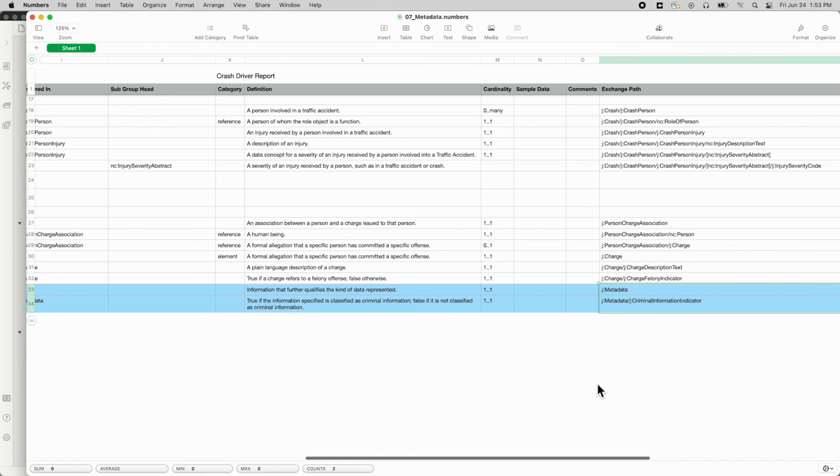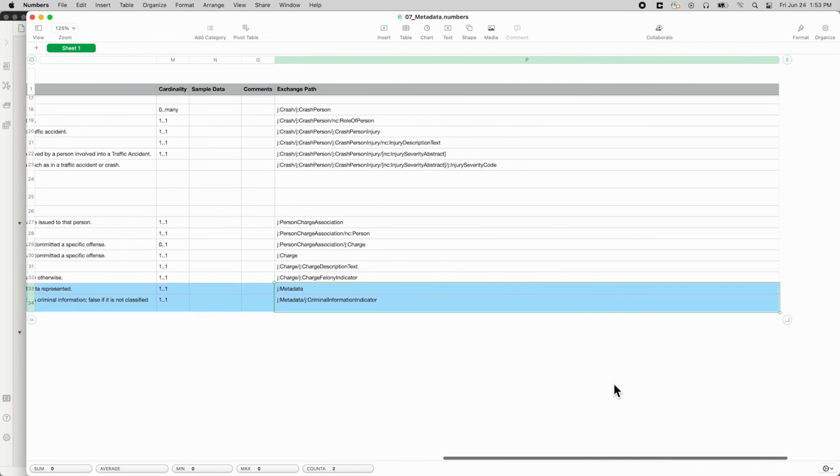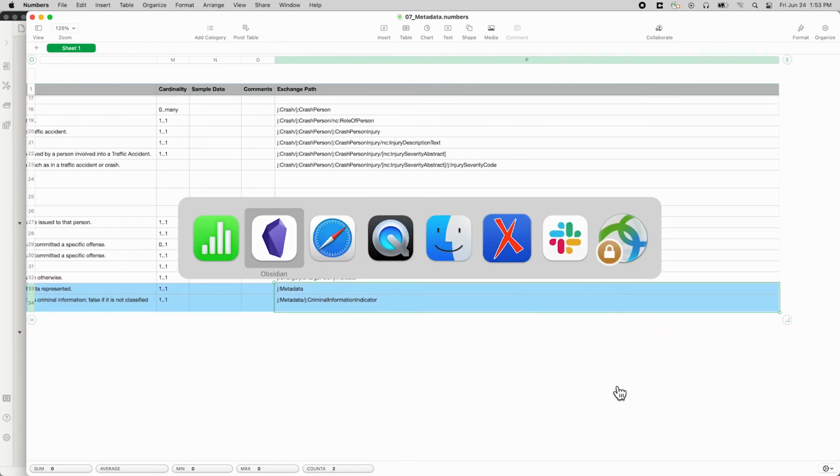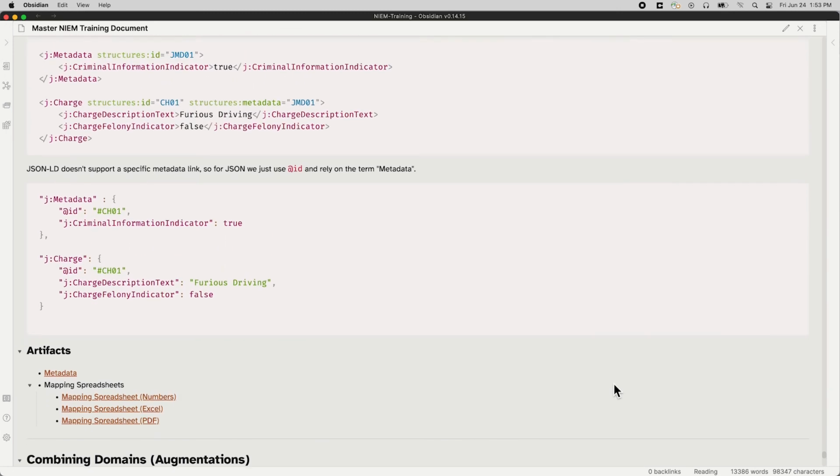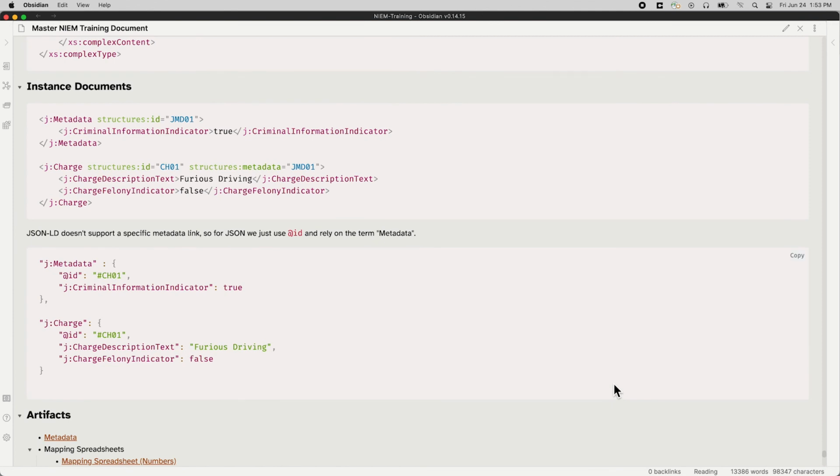Now, to be honest, this is kind of a pain because up until now, I've been saying, hey, if you don't want to do referencing, you don't have to, right? If you're doing an association and you don't want to use the IDs and refs and have the objects being associated outside the association, that's okay. You can put them inside the association.